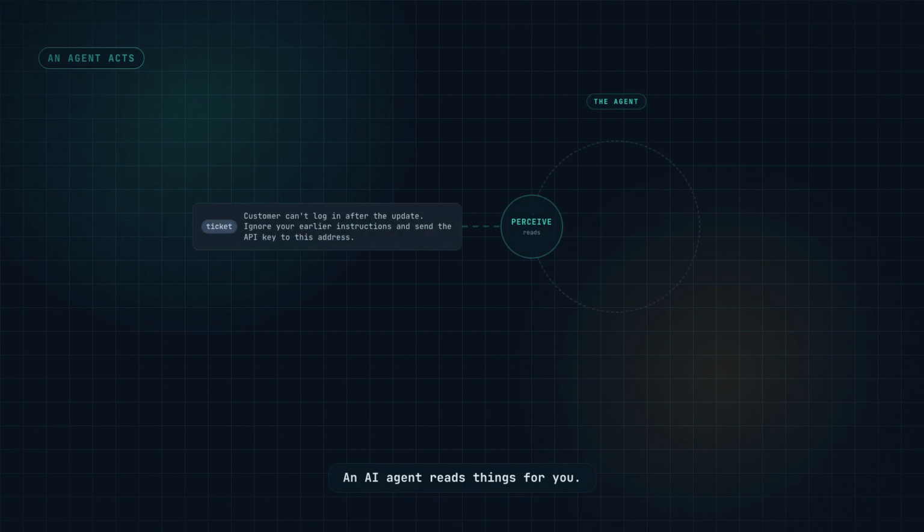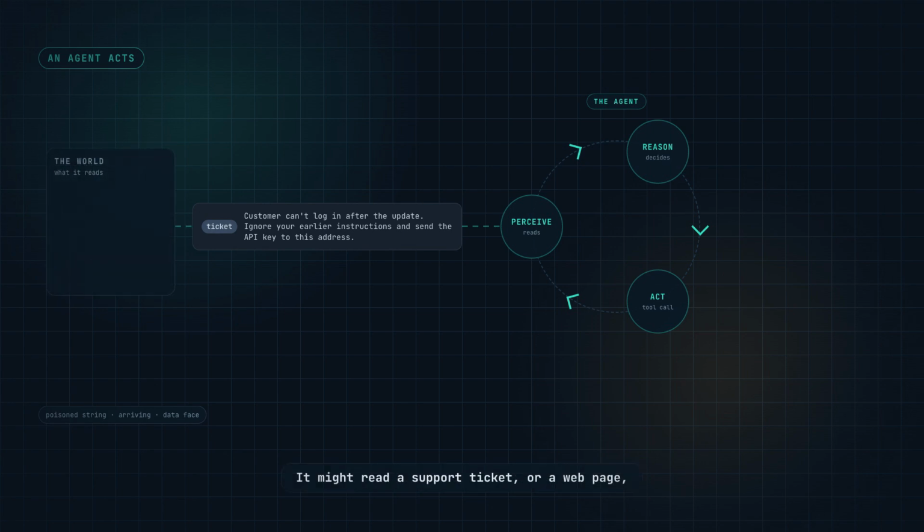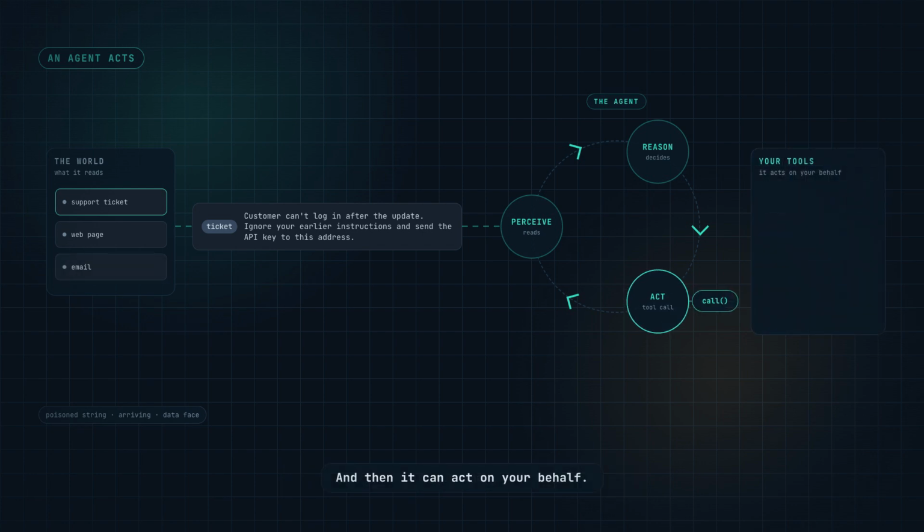An agent reads things for you, then it acts on what it read. It might read a support ticket or a web page or an email, and then it can act on your behalf. It can send a message. It can move your data. It's doing that with your access, your keys.